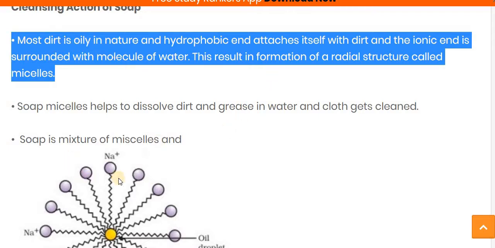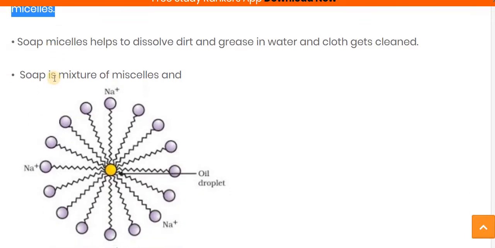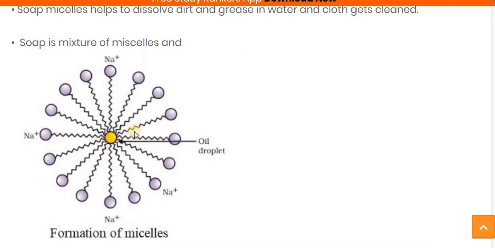And the other part is hydrophilic, so this ionic part is the water-loving part. So this ionic end is surrounded by the water molecules, and this results in the formation of a radial structure called the micelle structure. Here you can see in the figure, this structure is called the micelle structure.